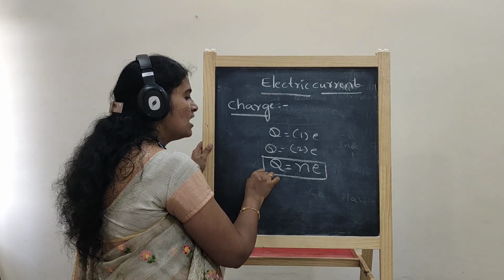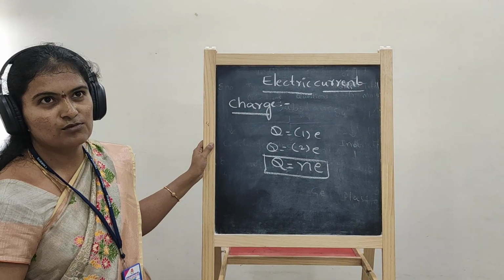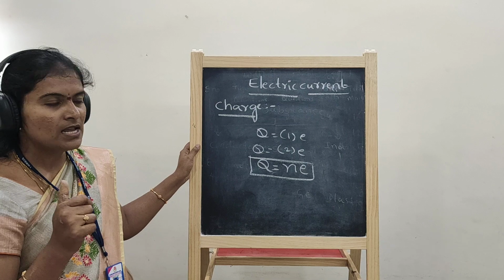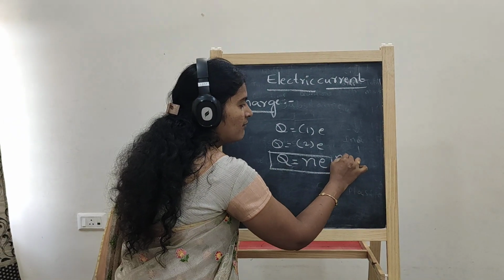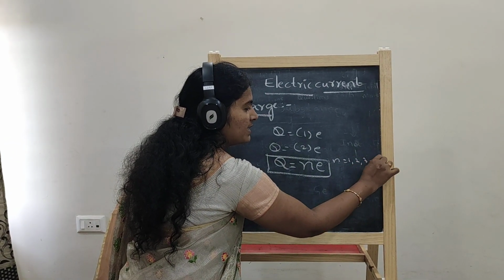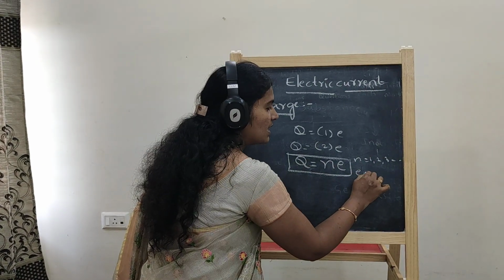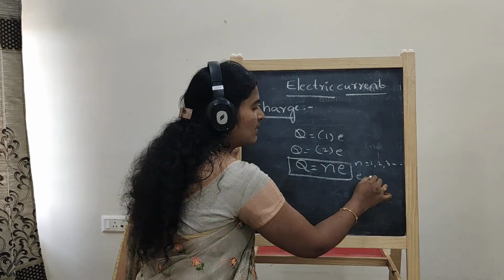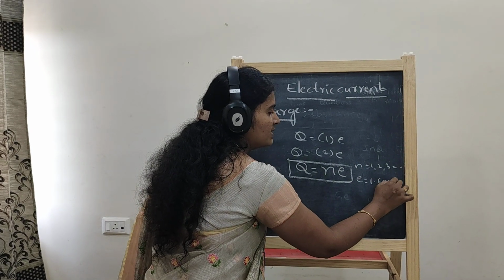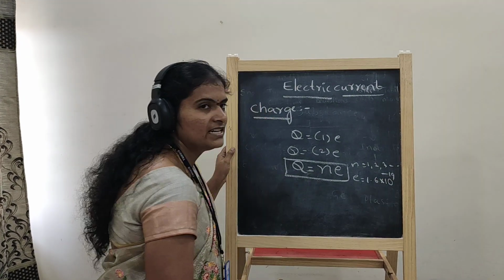This is called quantization of charge. Where n stands for 1, 2, 3 and so on, that is, it represents a number, an integer value. Where e stands for the charge of each electron. What is the value of the charge of each electron? 1.6 into 10 power minus 19.